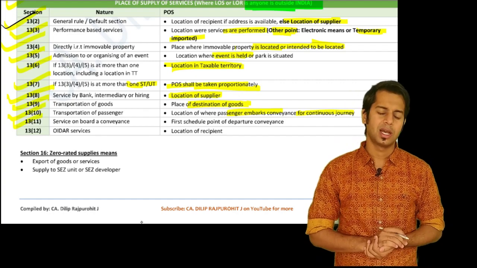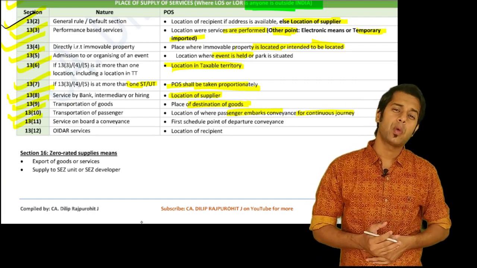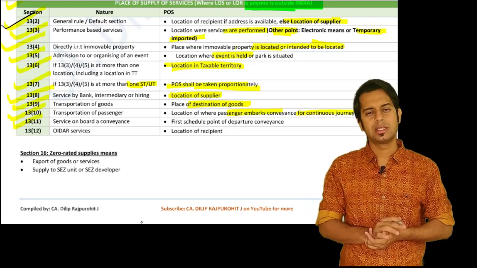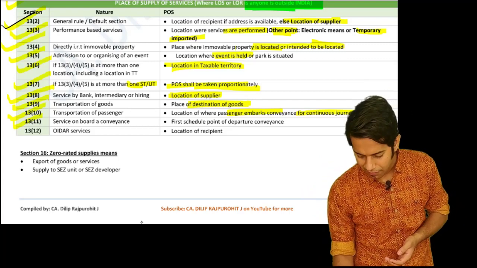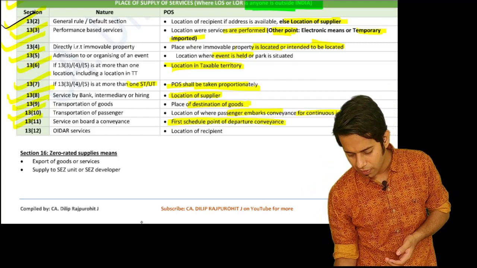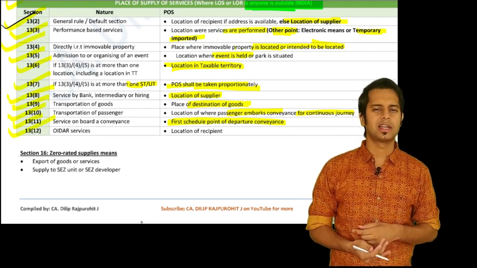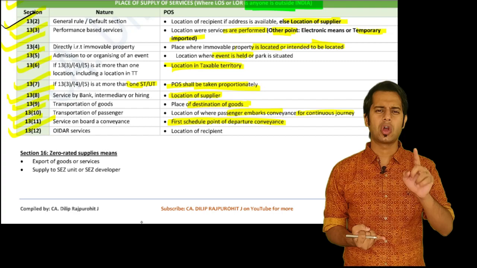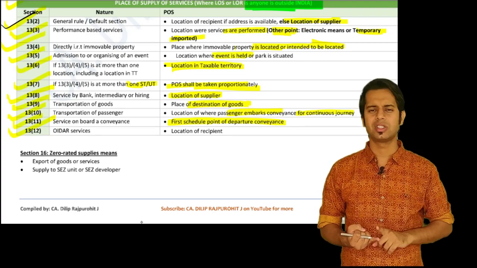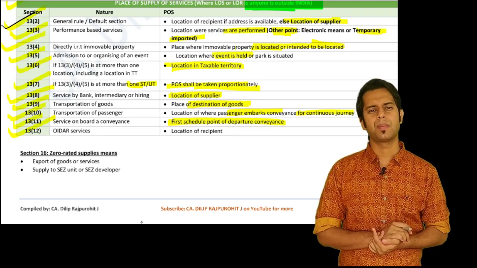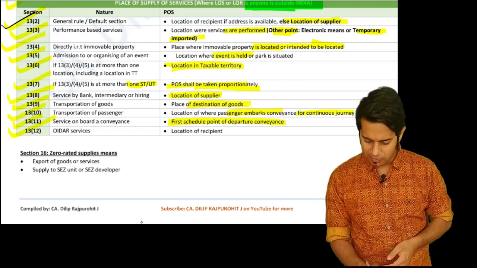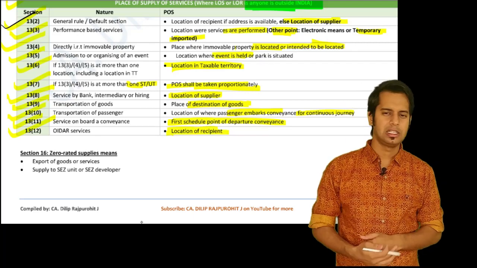Section 12, section 13, subsection 1, services provided on board a conveyance. When you are on a conveyance, the services are provided at that time. Then the place of supply is the first scheduled point of departure of that conveyance. Then section 13 subsection 2 talks about OIDAR services, online information database access and retrieval services. In such cases, the place of supply will be the location of recipient.